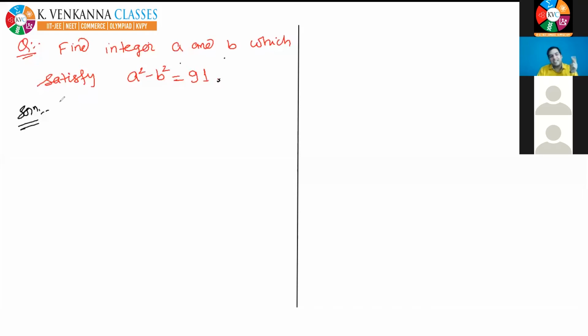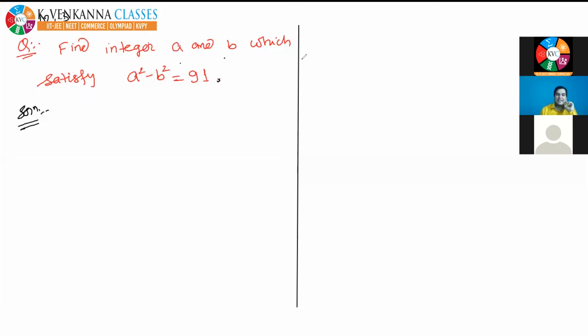I think someone can give the answer by hit and trial. Generally, students give one answer by hit and trial. Okay, one integer is 10, the other is 3. Yes, one student has given me the answer, 10 and 3. And I know he has given me the answer by hit and trial.